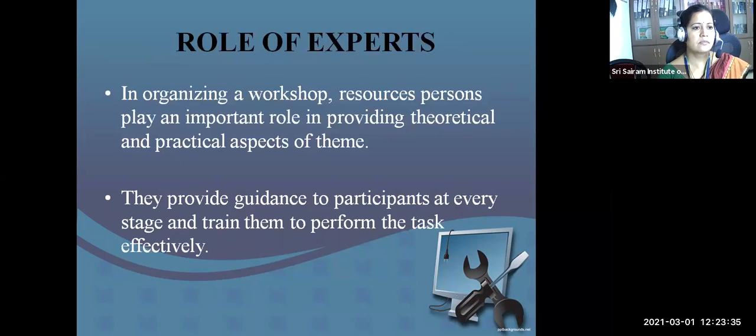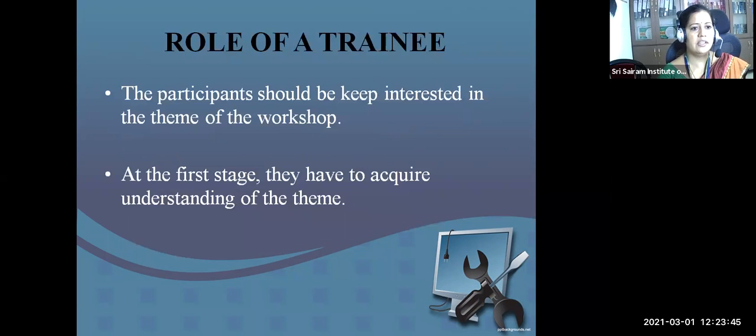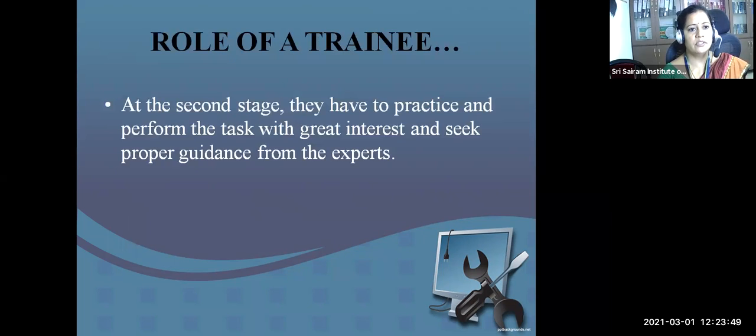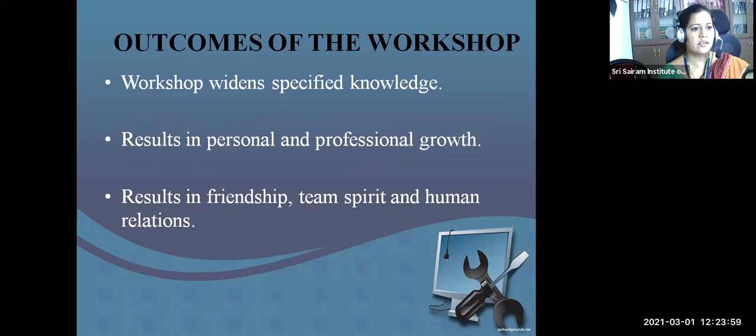Then convener is with respect to the theme. Then expert is nothing but guiding the participants at every stage and training them to perform the task effectively. Then trainee is nothing but the actual participant. They have to acquire the understanding of the theme first. Then they have to practice in the workshop with proper guidance and interest.